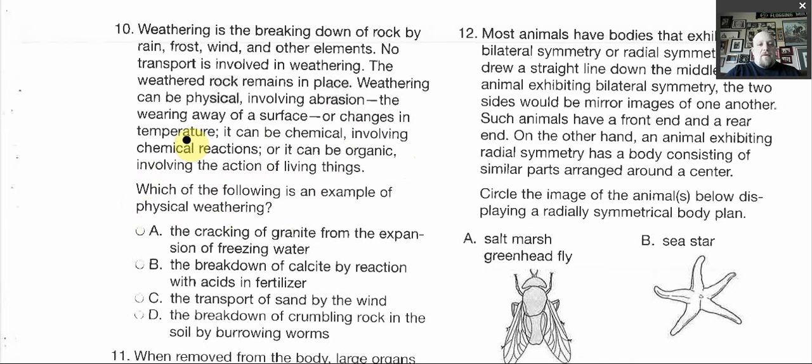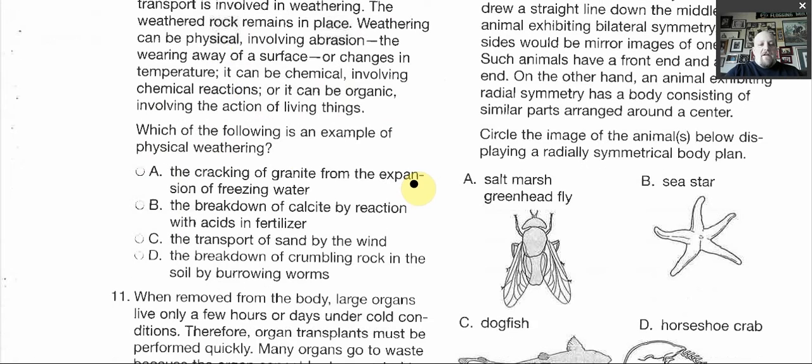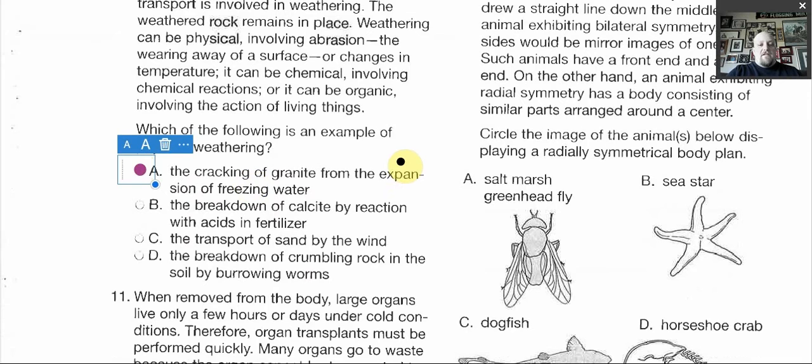So we go back up here, look at physical, which is involving abrasion or changes in temperature. So then you go down here and look, okay, so the cracking of granite from the expansion, okay, that's physical because it's expanding. Also, it's from freezing water. So it cracks, physical, and it's from cold ice water. That's going to be your answer.